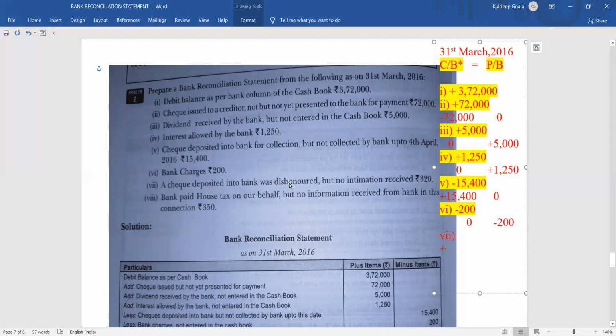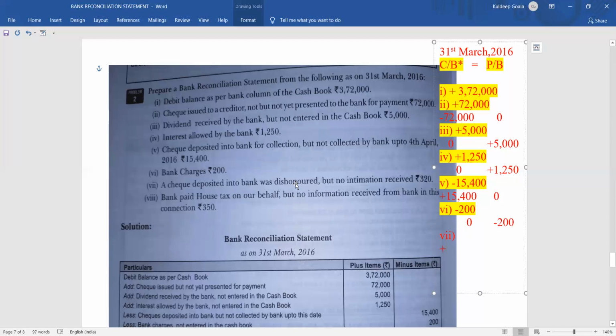Dishonored का मतलब होता है कि बैंक ने उसको accept नहीं किया. So why did the bank not accept? It may be because the check was not properly signed, or the person who has given us the check was not having enough money in the bank account, or due to many other reasons the check has been dishonored, rejected.